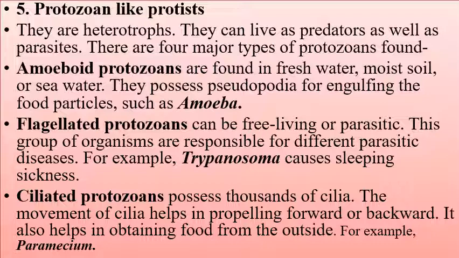Another group is the ciliated protozoans, which possess thousands of cilia, and the movement of the cilia helps in propelling forward or backward. This also helps in obtaining food from the outside. The best example of ciliated protozoans is Paramecium.